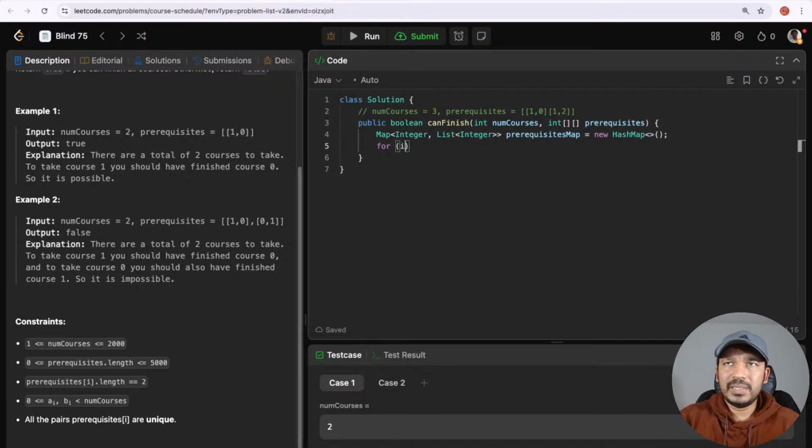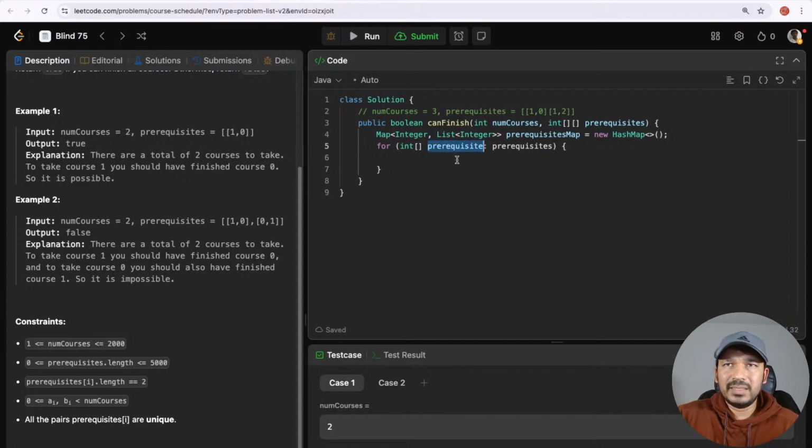For it is a multi-dimensional array, so for an integer array of the prerequisites. I'm taking one integer array, which would be a single prerequisite, and iterating through it using the for each method.